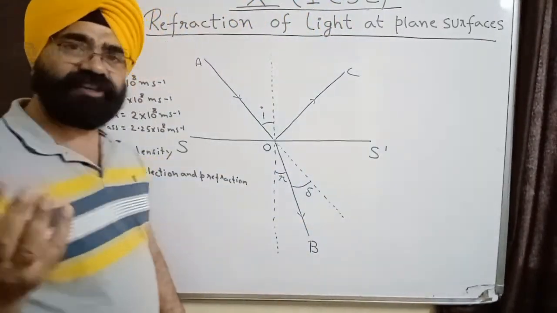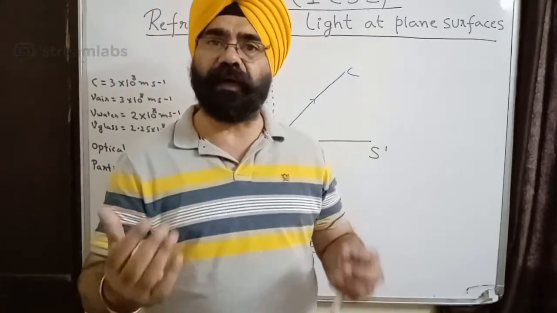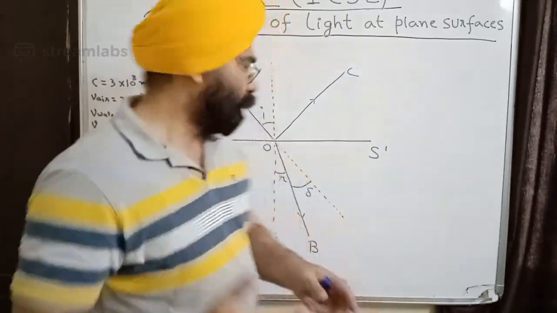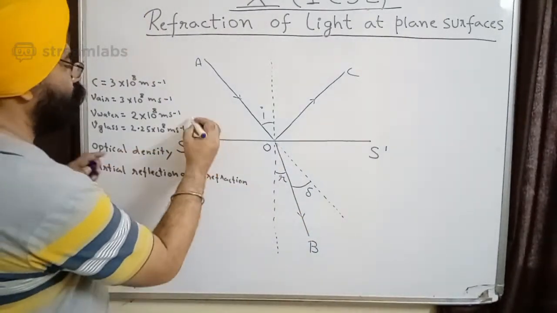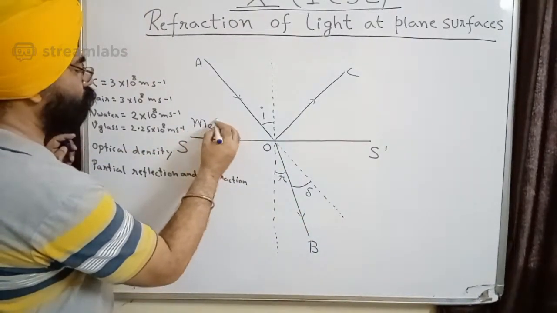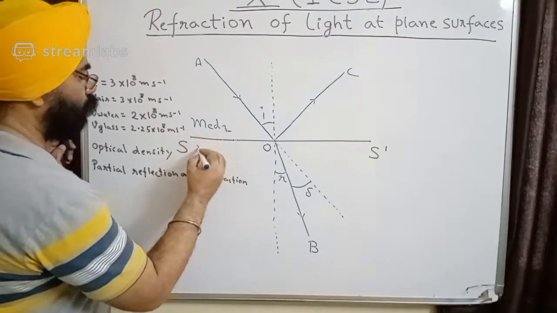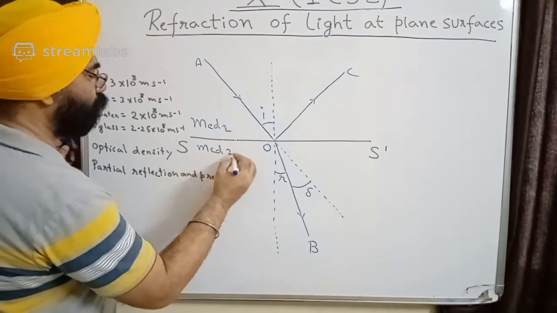Refraction is a surface phenomenon, which means it takes place at the interface of two mediums. On one side we have some medium, medium 1, on the other side we have medium 2.